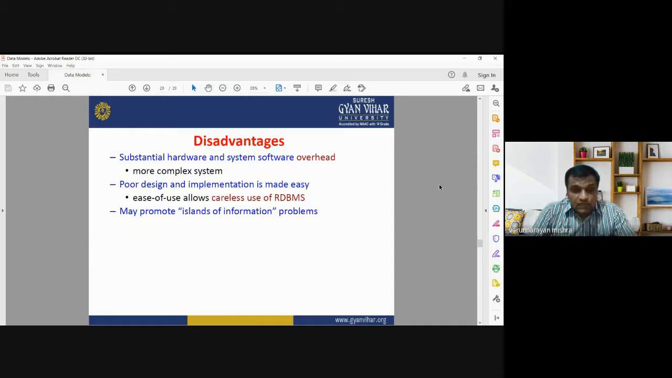There are also disadvantages of the relational database management system. There is substantial hardware and software overhead. It is a more complex system. Poor design and implementation is made easy, and the ease of use may allow careless use of RDBMS. There are many problems of islands of information. So these are some of the advantages and disadvantages of the relational database management system.